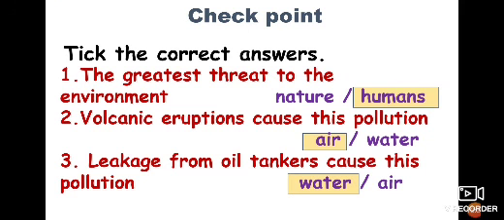Now we are going to do the checkpoint. Tick the correct answers. Number 1, the greatest threat to the environment. Which is the greatest threat, nature or humans? We are the greatest threat, humans. So you have to tick humans. Number 2, volcanic eruptions cause this pollution. Gases are released and smoke comes out, so it pollutes the air. Tick air.